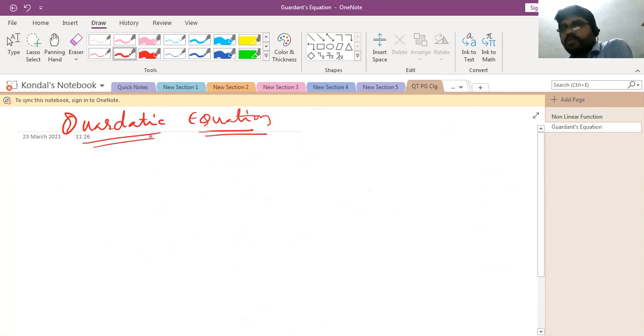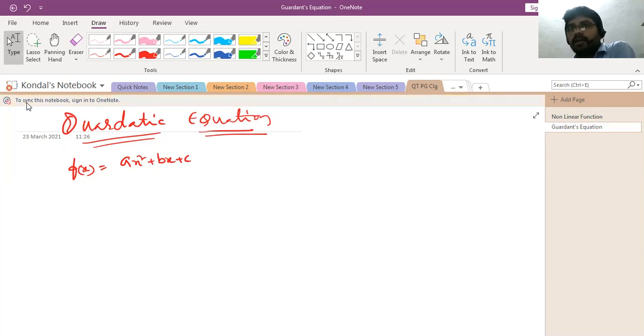Generally, those who have a mathematics background write the quadratic function as f of x is equal to ax square plus bx plus c. This is also a quadratic function. I'm going to take an example: y is equal to 2x square plus 4x minus 2.